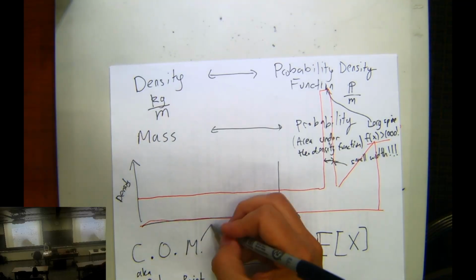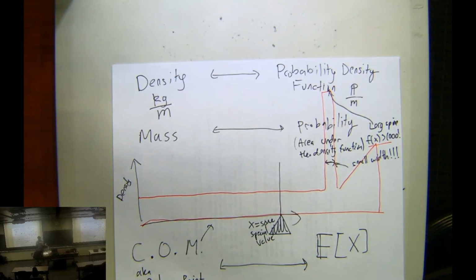And so the average mass of this whole thing behaves as if it's all at this point where it's balancing. And in probability class, we call that the expected value with a big bold E. We've done expected value for discrete random variables. After the midterm, we will show you how to calculate expected values for continuous random variables.